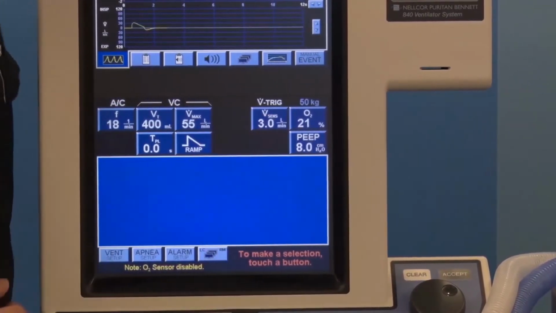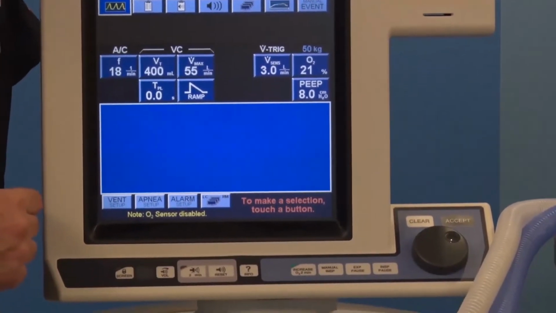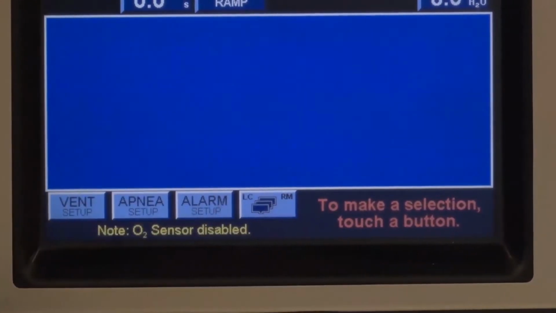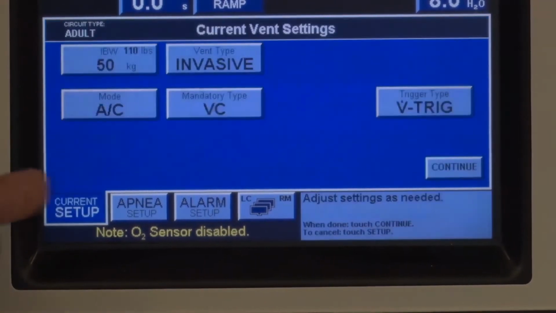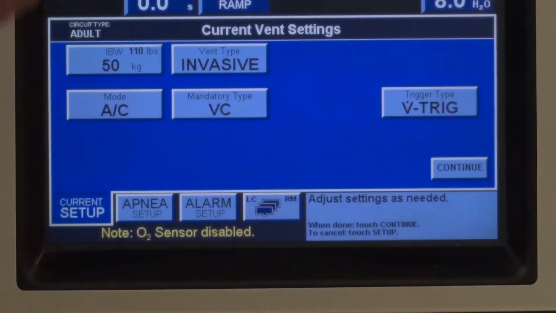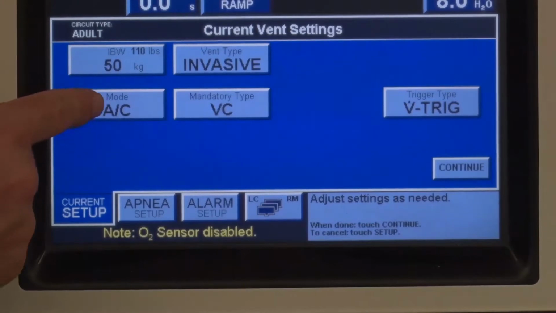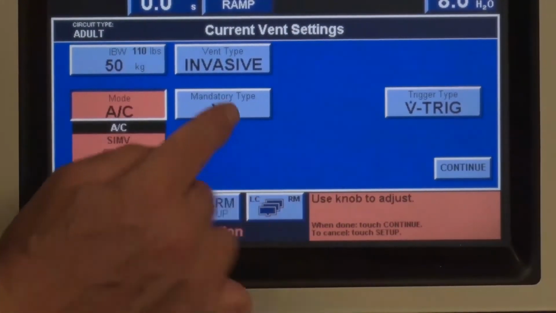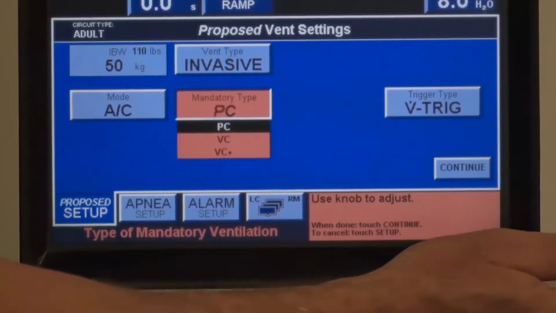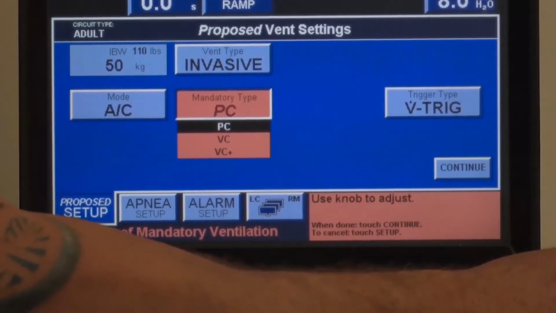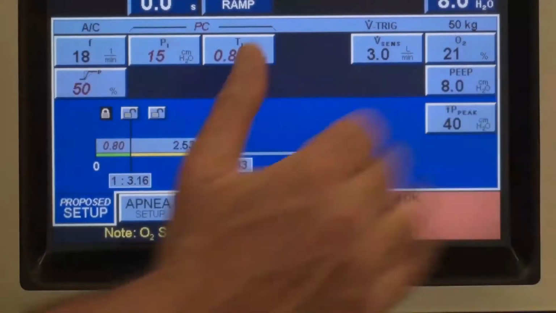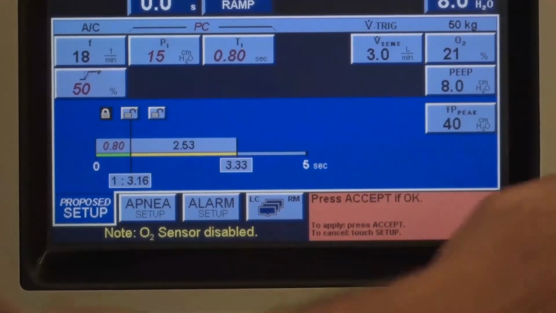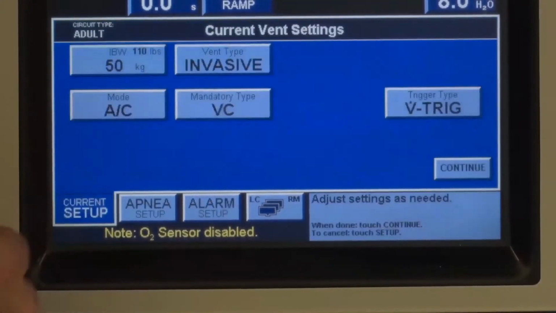Okay, so that's how you make changes to the parameters. In terms of larger changes, down here on the lower left are 4 menus with which to access. We have the vent setup button. You might recall when we set up our new patient, this is where you can change from AC to SIMV to spont or bi-level. Different modalities. I don't want volume control anymore. Let's do pressure control, that kind of thing. Press continue and you can fine-tune those settings. I'm going to just push clear and bounce out of there.